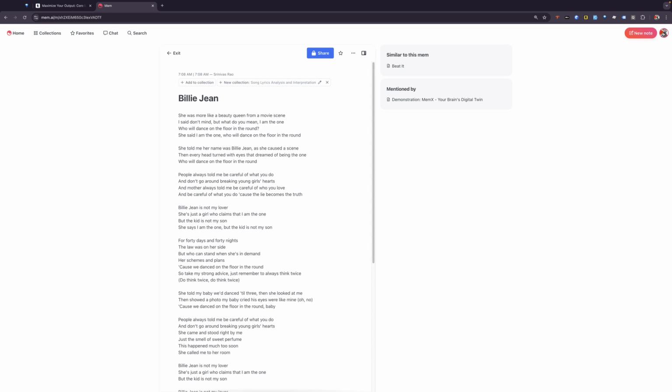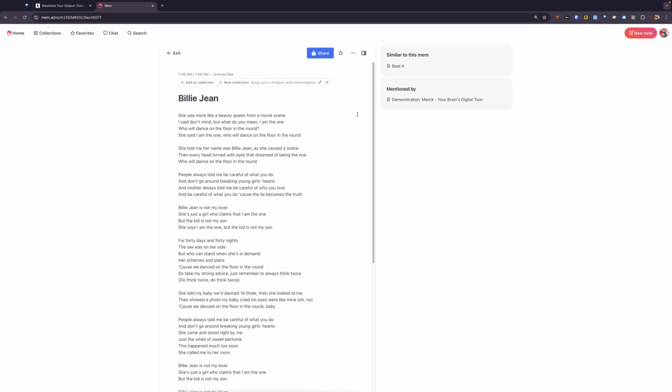And Joshua Foer talks about this in his book, Moonwalking with Einstein, where he says our brains are wired to link seemingly unrelated bits of information, making it easy to recall and relate to them. That's exactly what MemX does. When you write or access a note, it connects to other relevant information automatically. So it's a lot like having a digital version of the structure of the brain.